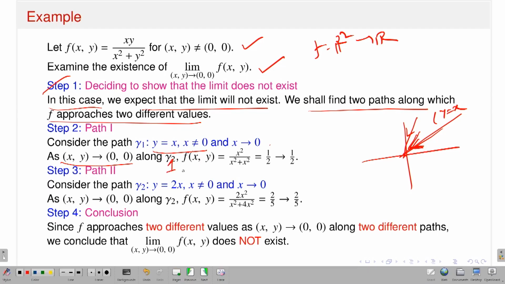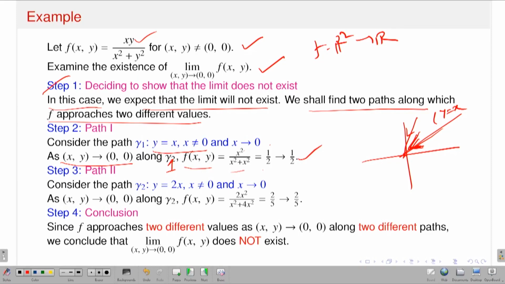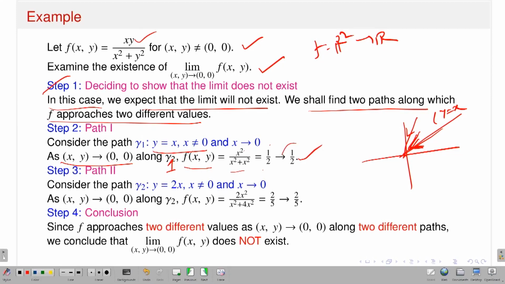Now y is equal to x, so f of (x,y) is x square by x square plus x square, that means it should be half, so it approaches half. So if I approach in this direction, the value of f approaches the value 1 by 2. Let's take another path, path 2.